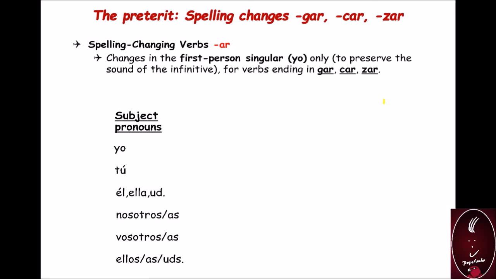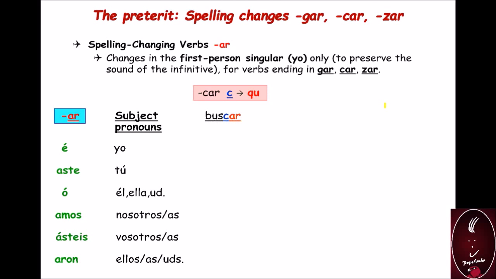To start, here we have the subject pronouns in Spanish and the endings to conjugate AR verbs in the preterit. We review those endings when we conjugate regular verbs in the preterit. Here is the first group, verbs ending in car, with the verb buscar.